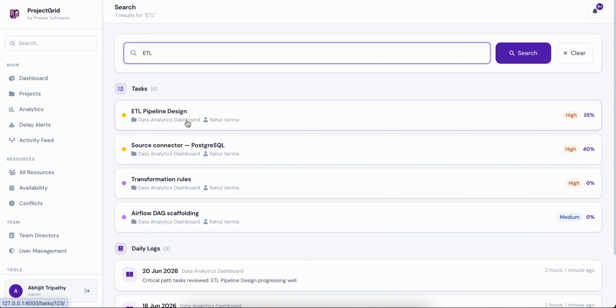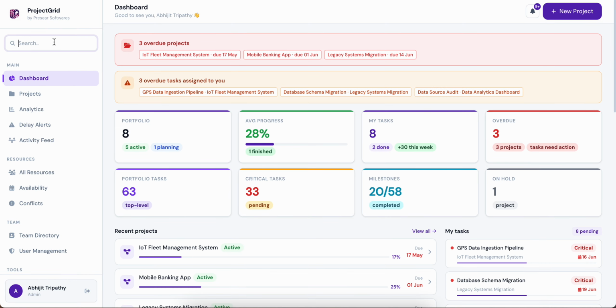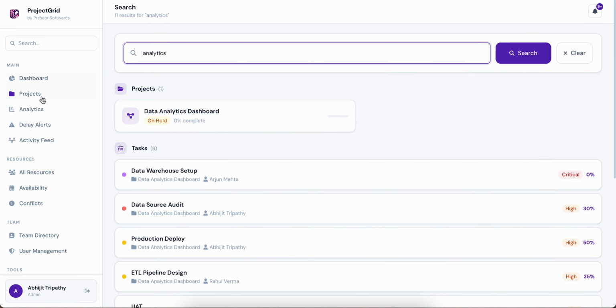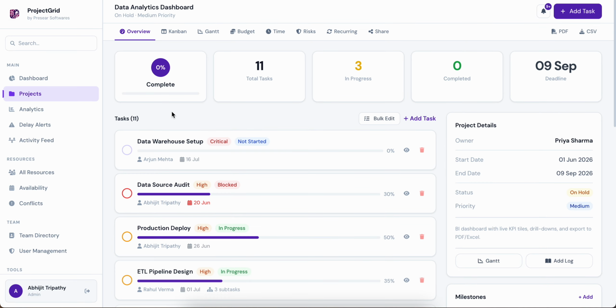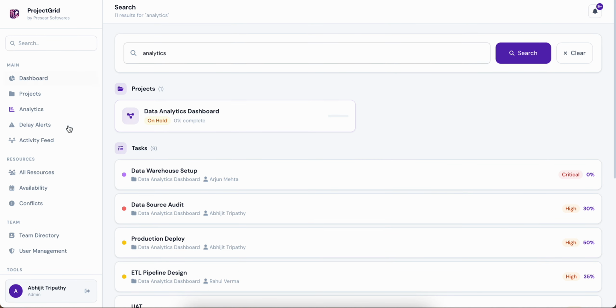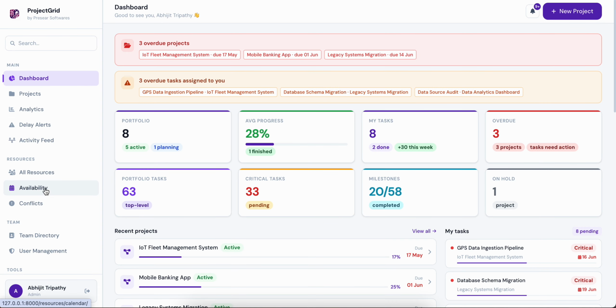So if you have 100 projects going on and you need to search a specific thing, you can do that, right? You can also search different things here. Let us assume analytics. This is going to be a module, right? Data analytics dashboard, it's like a module. You can search everything here. So this is all about our current project management tool. If you need it, we'll be happy to give you.